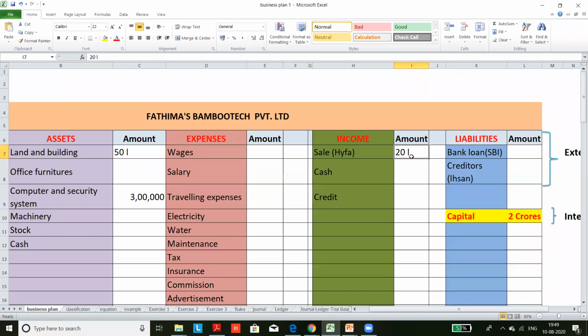When Fatima sells products for 20 lakh, the actual cost may be 15 lakh, so 5 lakh is Fatima's profit. So when did Fatima's Bamboo Tech generate this profit? That is the concept of realization. When did this sale actually happen? Is it in the month of June or July or August? That is my question.